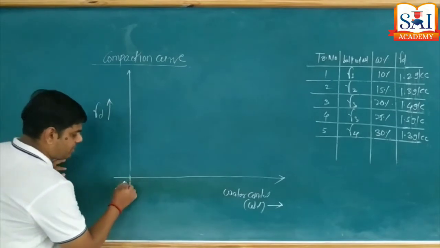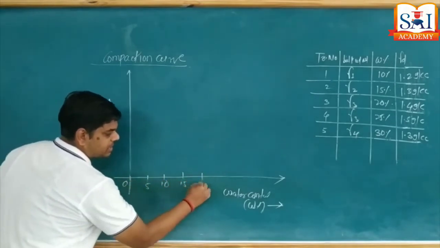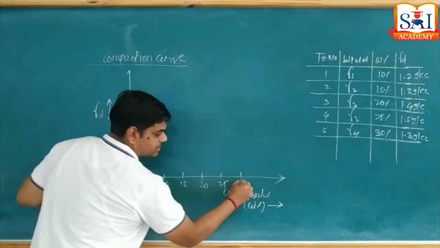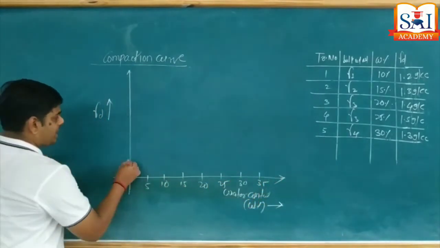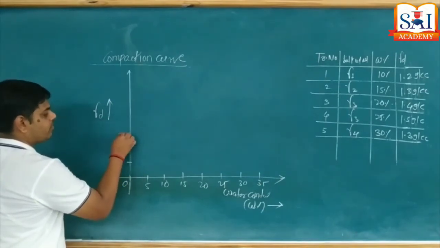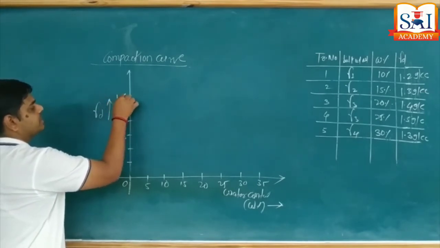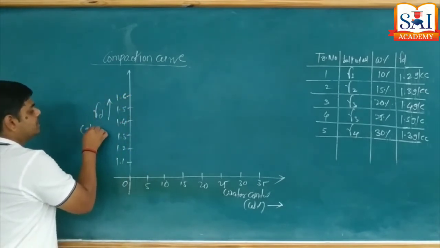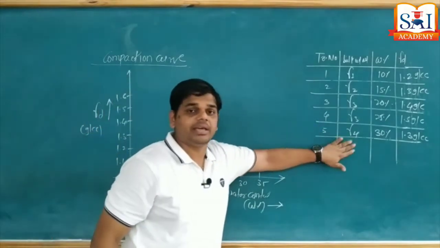For reference I will do like this: 5%, 10%, 15%, 20%, 25%, 30%, 35%, and so on. And for dry density I will choose 1.1, 1.2, 1.3, 1.4, 1.5, 1.6, and so on. It is in gram per cc. We are plotting this curve with reference to this trial and error table.